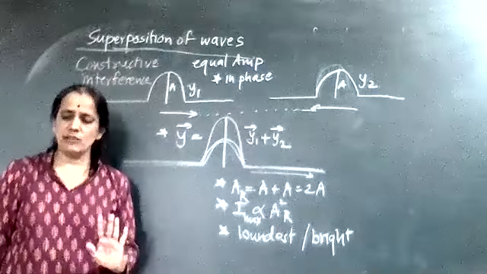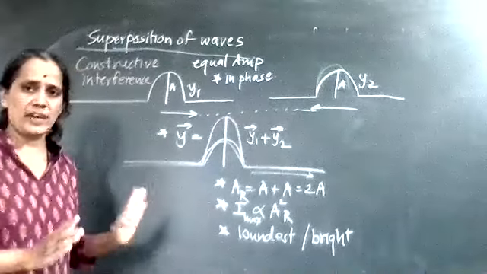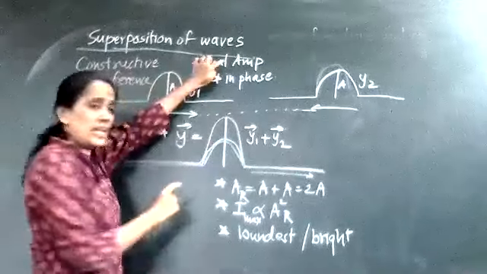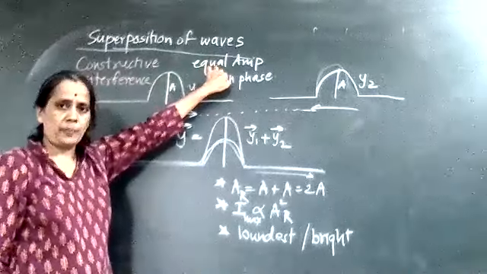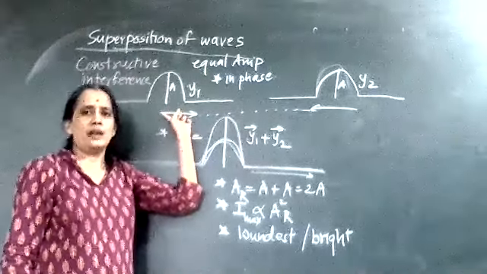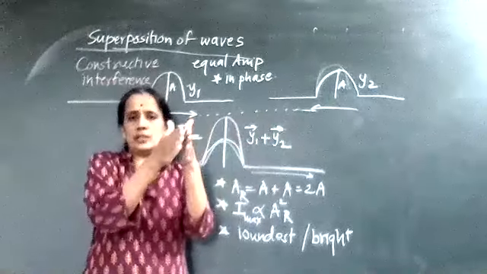For constructive interference, I will again repeat the steps. Just concentrate very carefully. There are two sound waves of equal amplitude, and I am considering the crest of one wave and the crest of another wave. They are approaching towards each other.